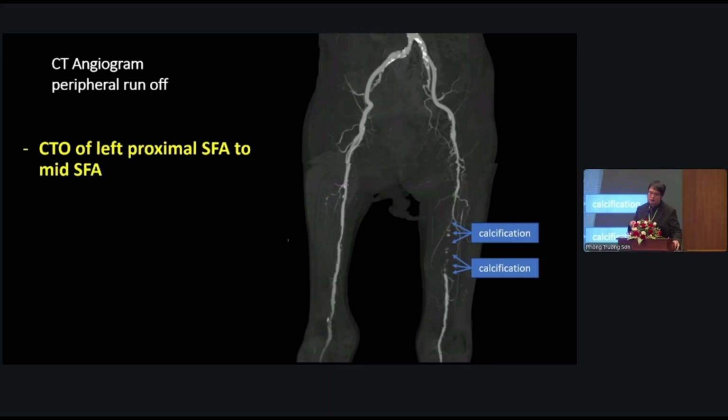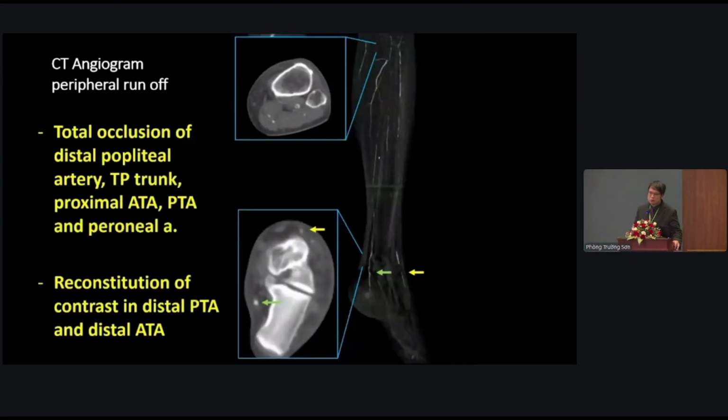We did the CTA angiogram, which shows the left proximal SFA to mid SFA. You will see some calcification in the occlusion area, and total occlusion of the distal popliteal, TP trunk, and proximal ATA, with faint reconstitution of the contrast in the distal PTA and distal ATA. This is the common presentation in Thailand: multi-level, calcified disease in an advanced age patient.